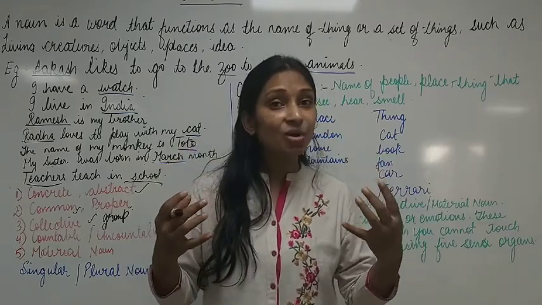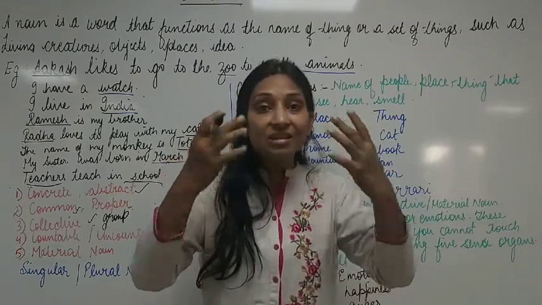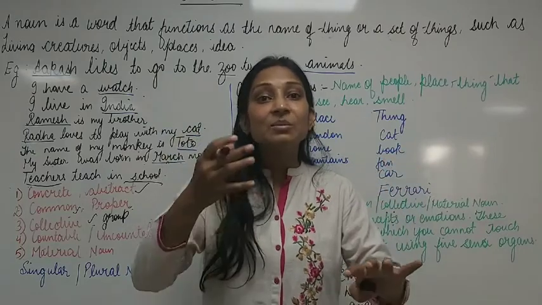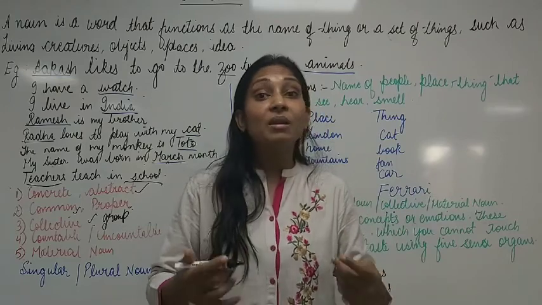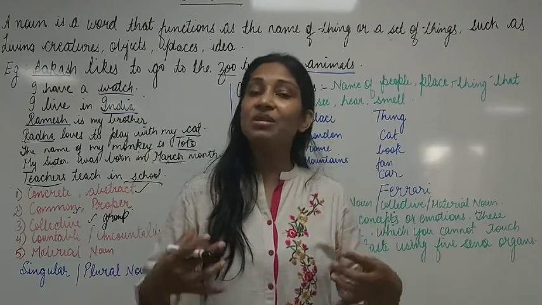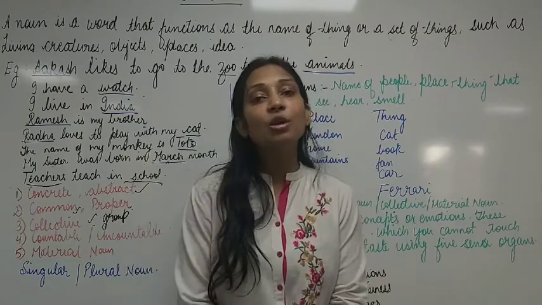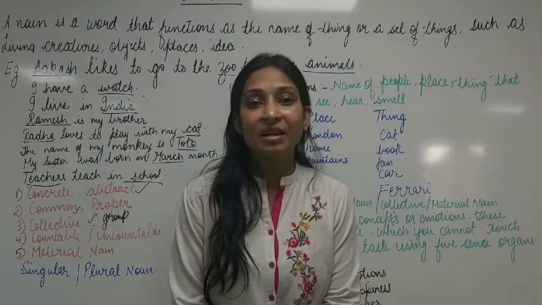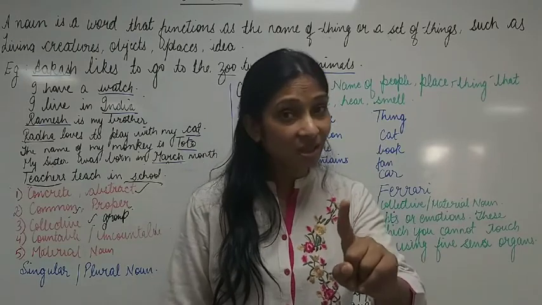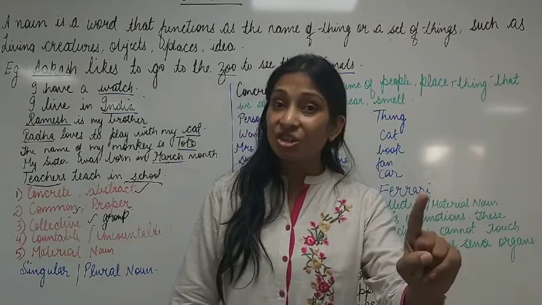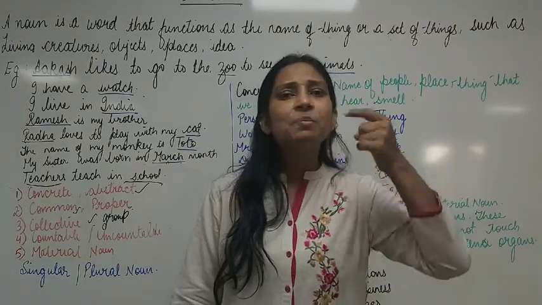We all know the sense organs, right? So we cannot see them, touch them, smell them, taste them. So the things that cannot be felt through the 5 sense organs are known as abstract nouns. I am repeating, children. Concrete nouns are those things which can be touched, seen, smelled.